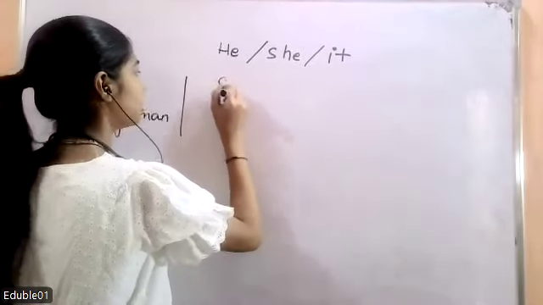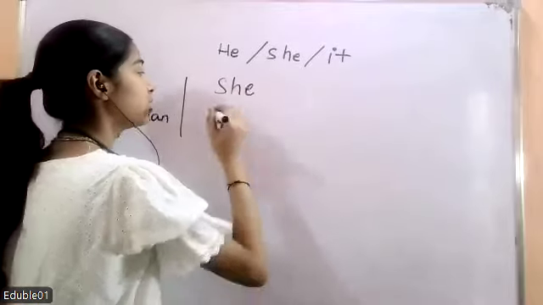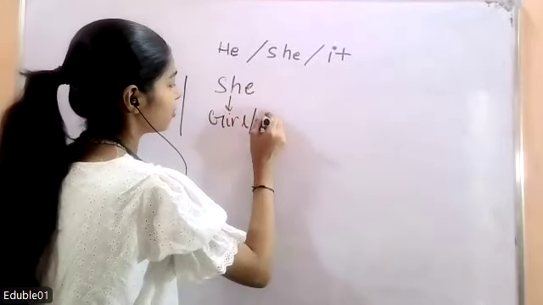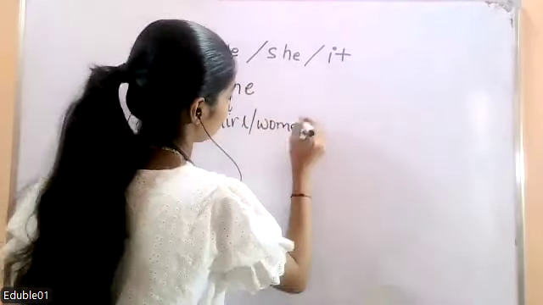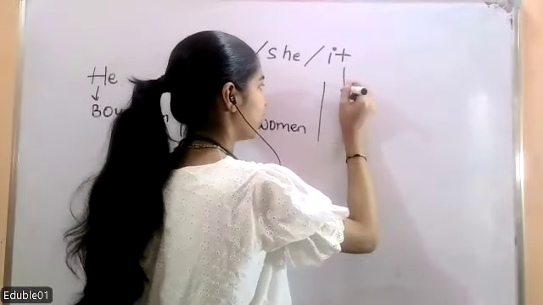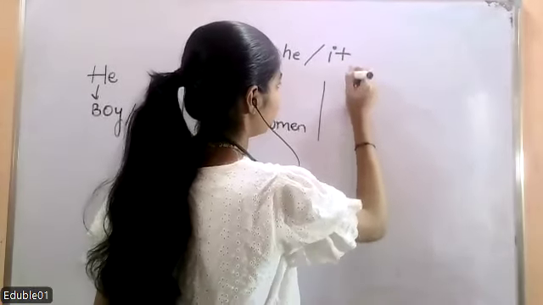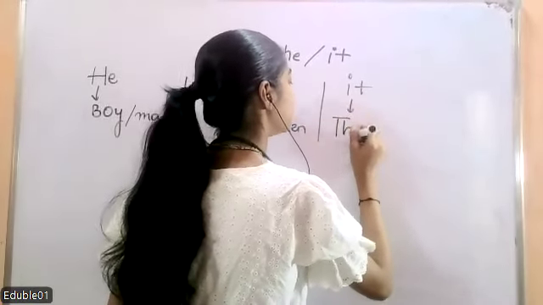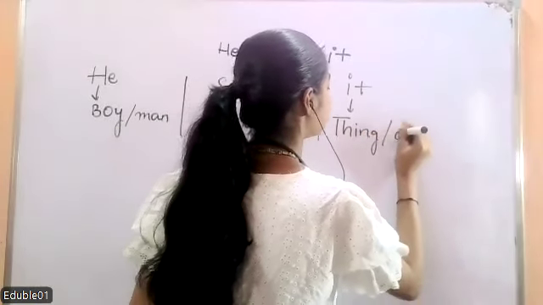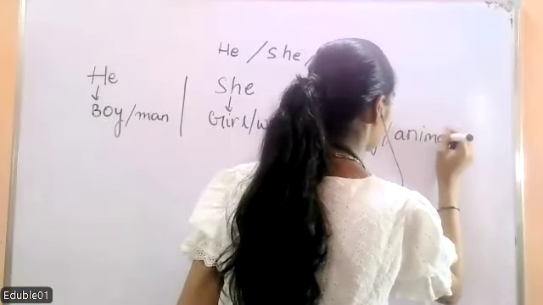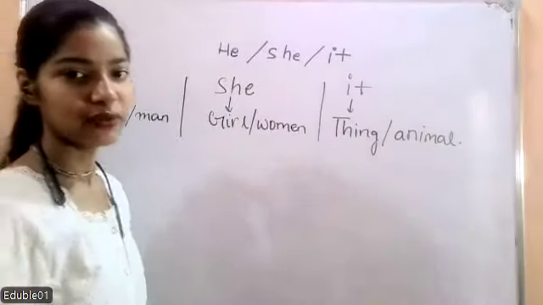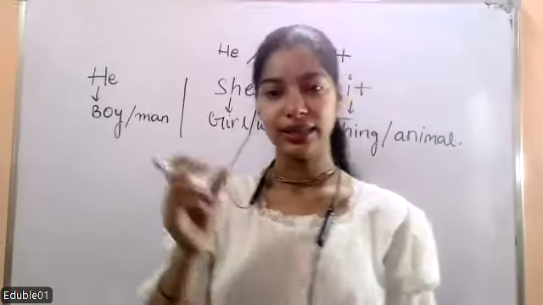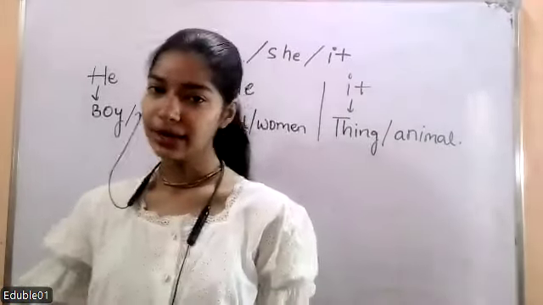Whenever there is a she, we use it for a girl or a woman. Whenever there is an it, we use it for a thing, anything which is non-living, and for an animal.